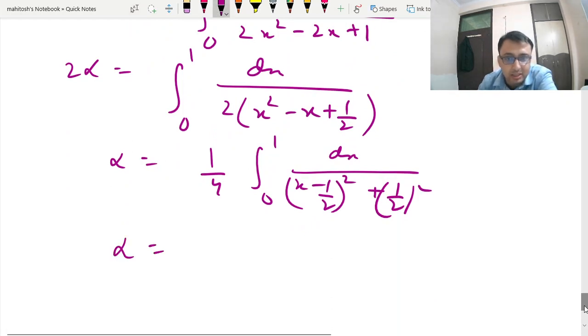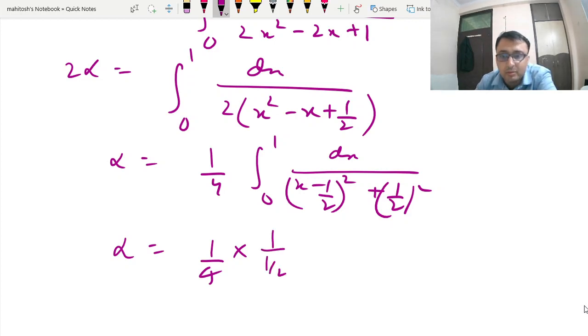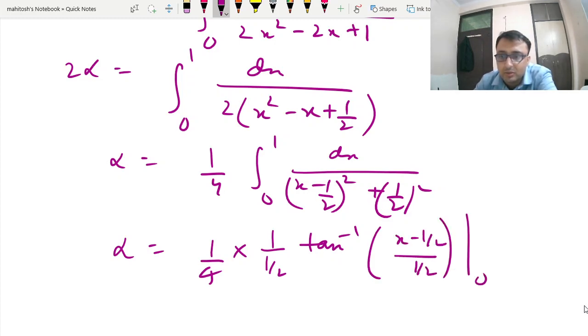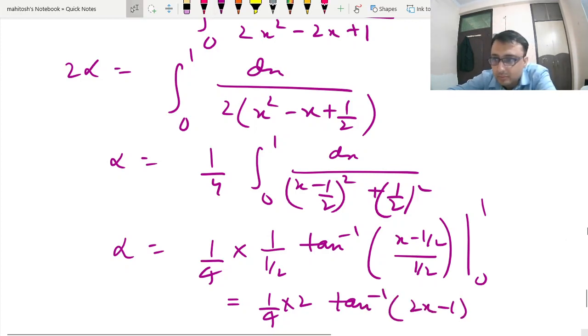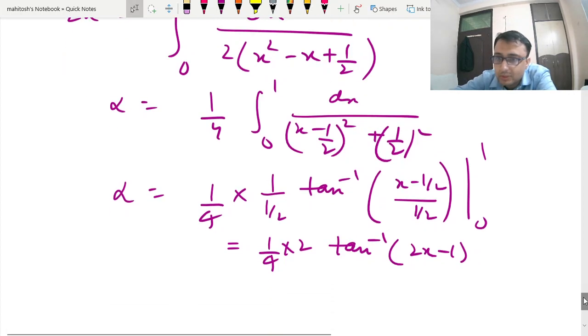So alpha is nothing but 1 by 4 into 1 by 2 tan inverse of x minus half upon half, 0 to 1. So this we get as 1 by 4 into 2 into tan inverse of 2x minus 1, this is your 0 to 1.